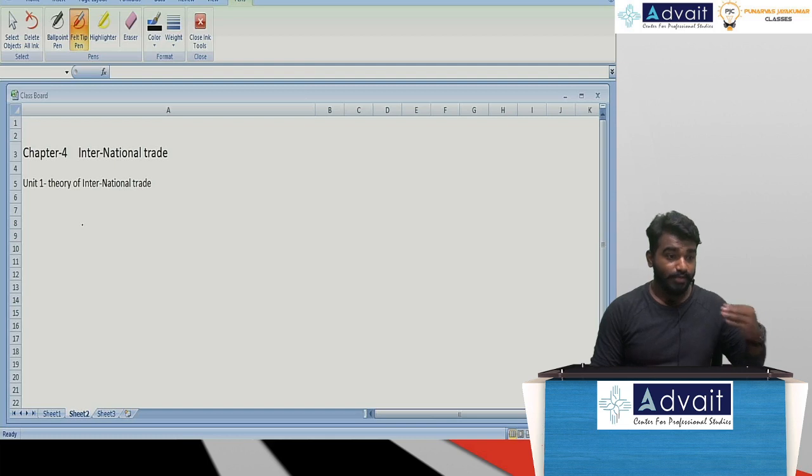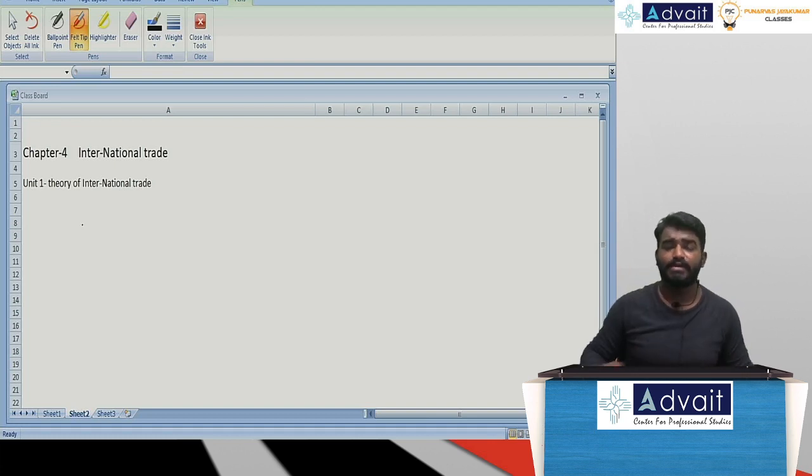So, if we are only concentrating on export and we are not at all giving any permissions for import, sir, this is your very first theory. This is called the mercantile theory. Sir, we are only concentrating on exports, and we also call this mercantile theory a zero sum game. Sir, what is this zero sum game? Wherein only one country is going to gain and another country is going to lose.